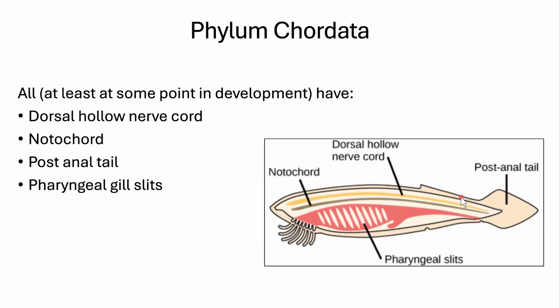spinal cord. They have a postanal tail, so past the anus. Our tail is removed before we are born. Sometimes some people still have a tail. That's pretty cool. And they have pharyngeal gill slits. So pharyngeal refers to the area. Gill slits are the structural feature. We have those as well in development, but they go away before we are born.